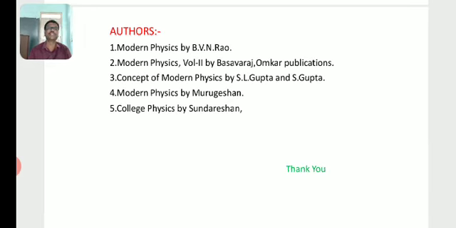Modern Physics by B.V.N. Rao, Modern Physics Volume 2 by Basavaraj Homkar Publications, Concepts of Modern Physics by S.L. Gupta and A.S. Gupta, Modern Physics by Murugesan, then College Physics by Sundararajan.